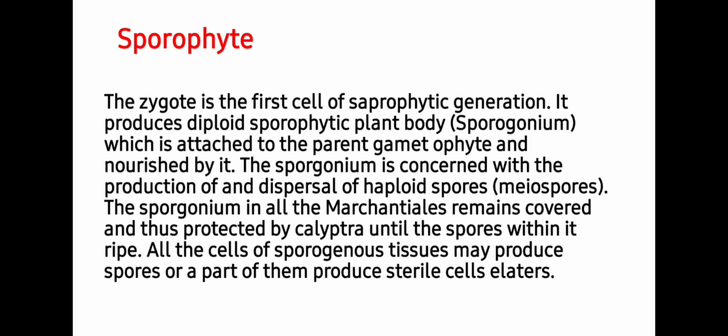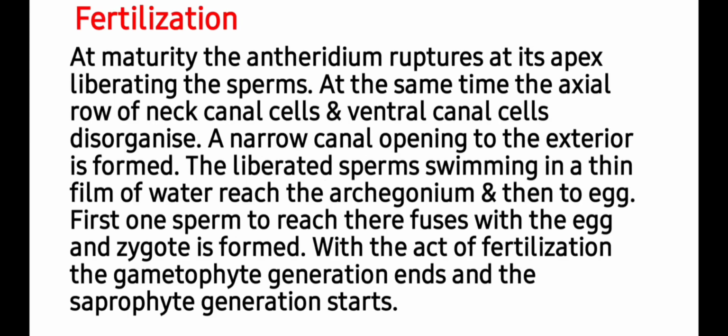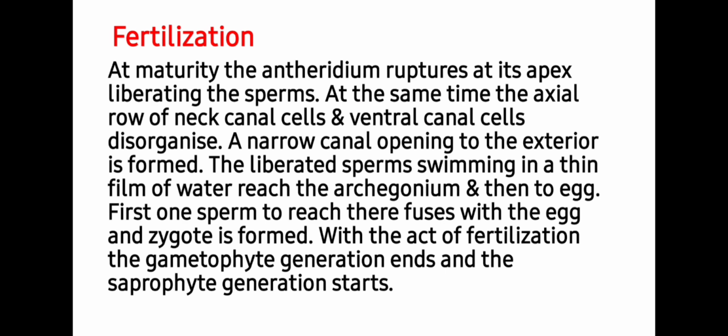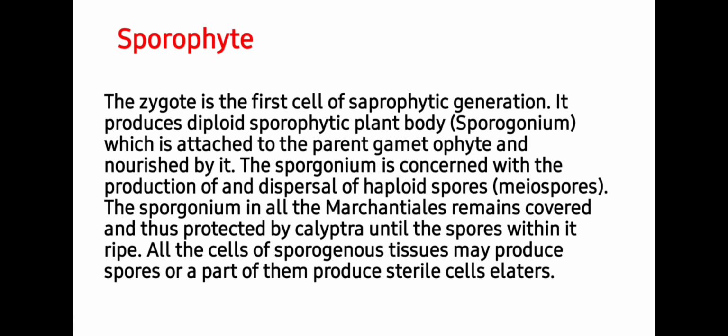Thus, water is necessary in the life cycle, especially for movement of sperms from the male plant to the female plant. That's why we call bryophytes the amphibians of the plant kingdom. First, one sperm reaches there, fuses with the egg and the zygote is formed. With the act of fertilization, the gametophyte generation ends and the sporophyte generation starts. So students, as soon as the zygote is formed, the sporophytic generation starts.